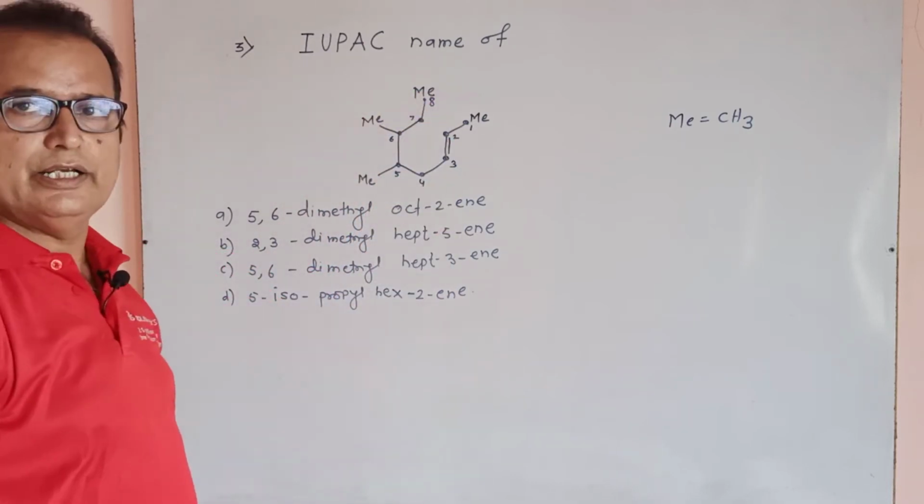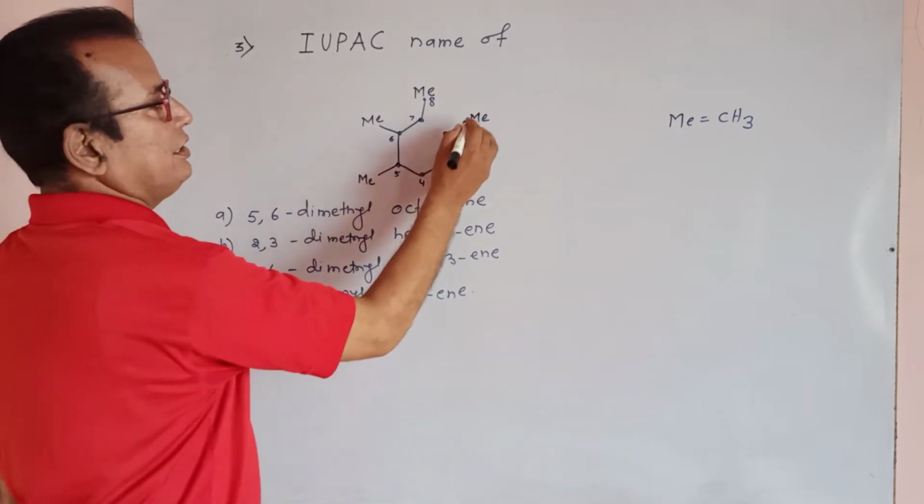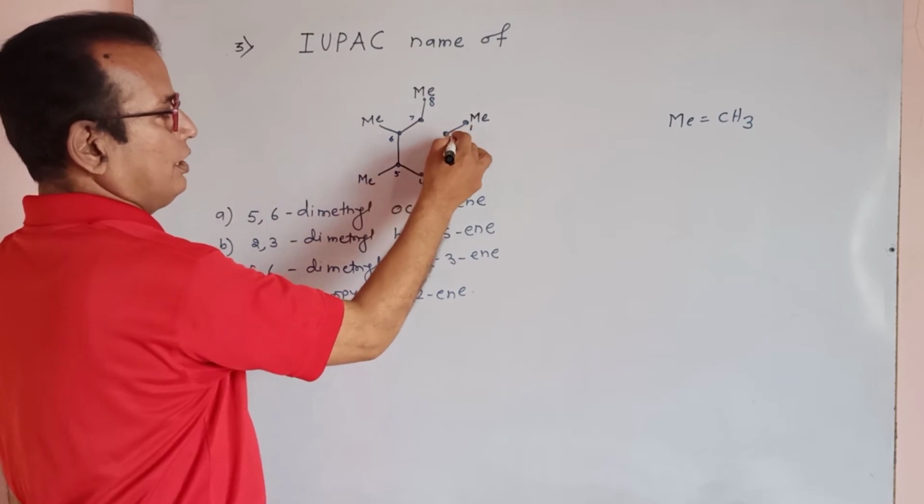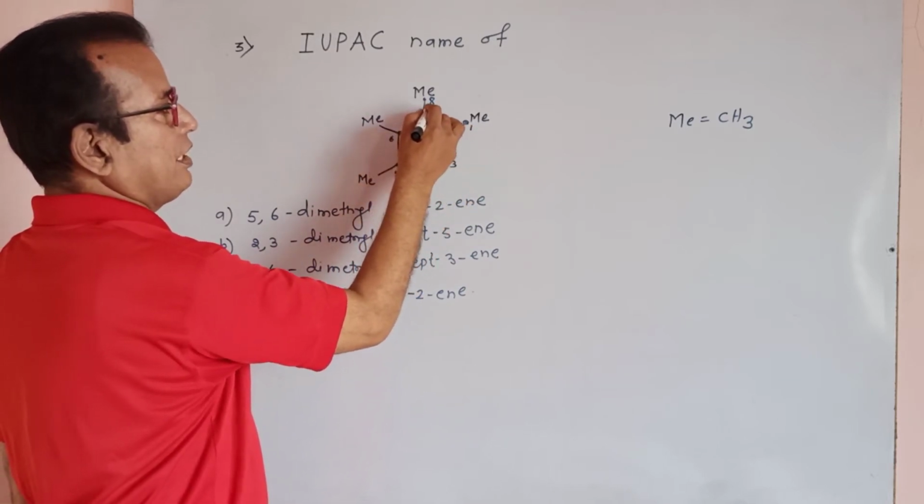Me means the eighth carbon, it is a CH3. 1, 2, 3, 4, 5, 6, 7, 8.